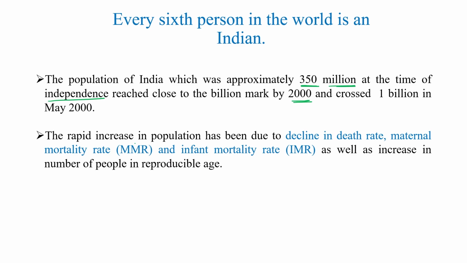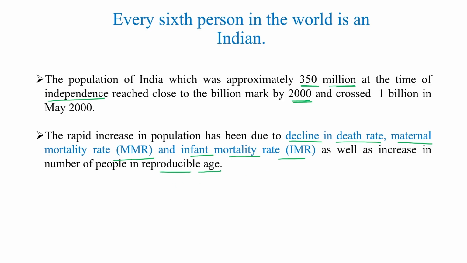What is the reason for this rapid increase? The decline in death rate, the decline in maternal mortality rate and infant mortality rate, as well as the increase in the number of people in reproductive age.